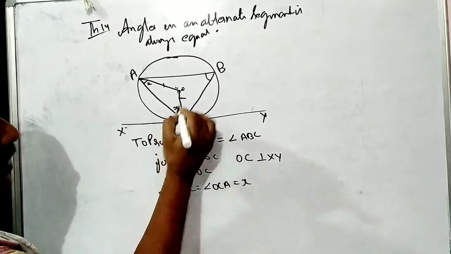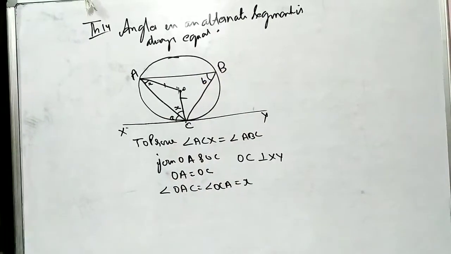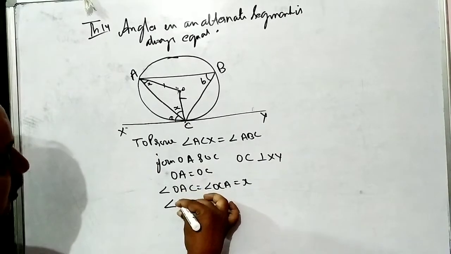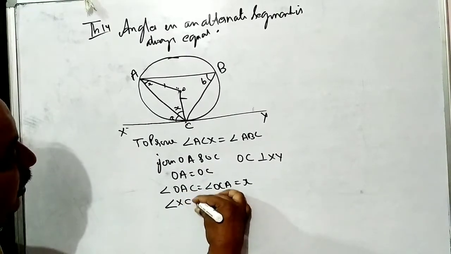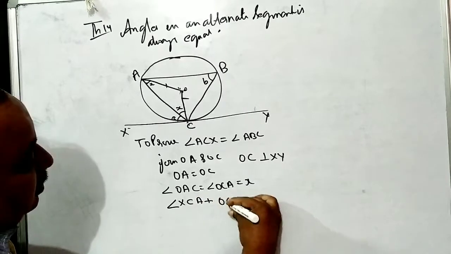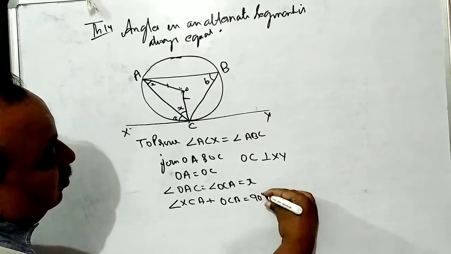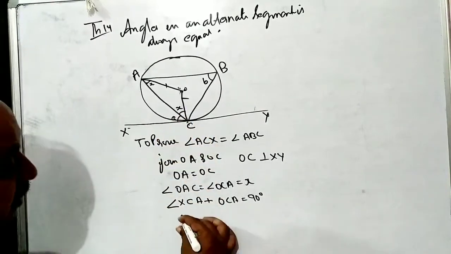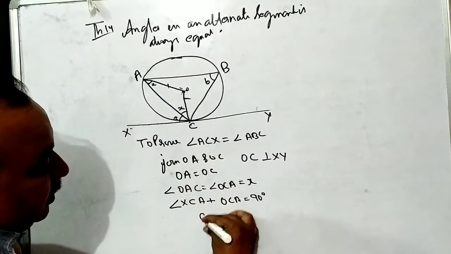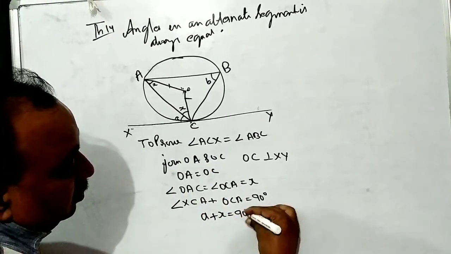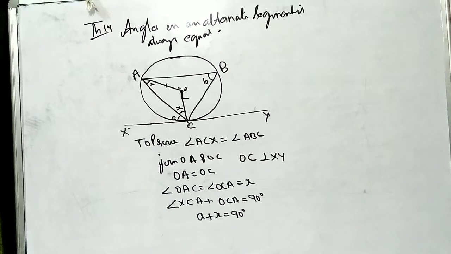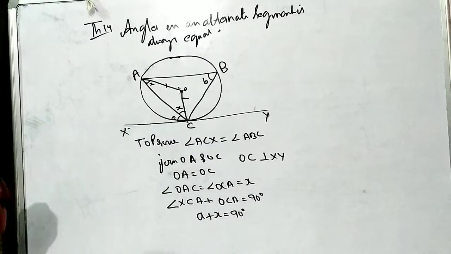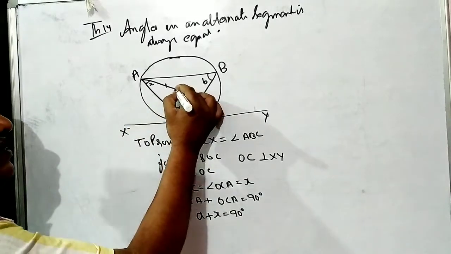If we take this as A and this as B, we can now say that angle XCA plus angle OCA is equal to 90 degrees. Therefore, A plus X is equal to 90 degrees. This we can say now. Any doubts in this?